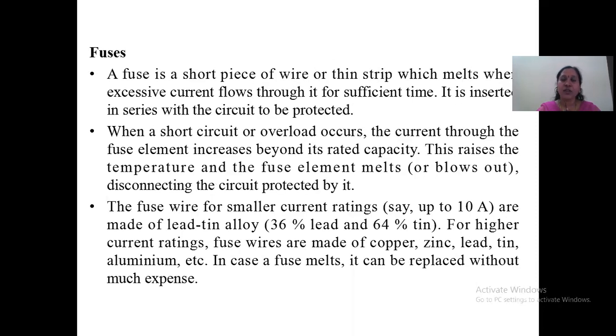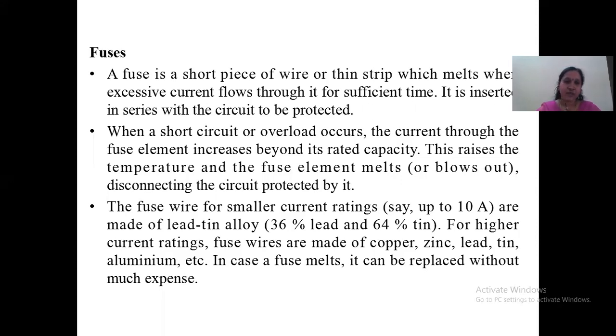Next, coming to the fuses. You know what a fuse is. It's just a filament. A fuse is a short piece of wire or a thin strip which melts when excessive current flows through it for sufficient time. It is inserted in series with the circuit to be protected. So whenever there is an overcurrent from the supply, the fuse element is going to melt and open the entire circuit, thereby preventing damage to the equipment or devices on the other side.